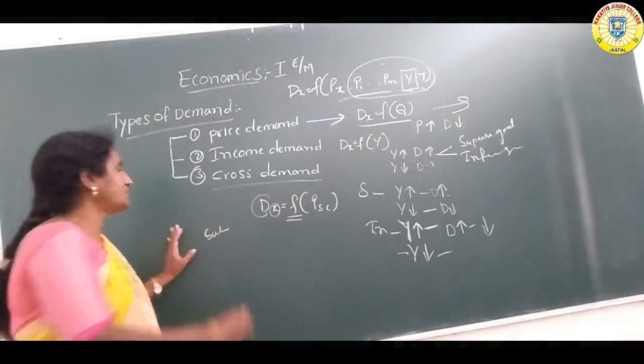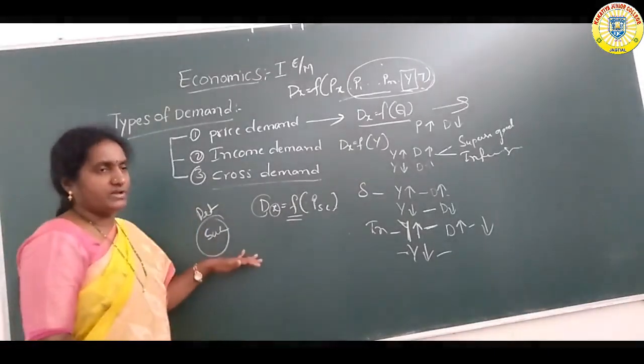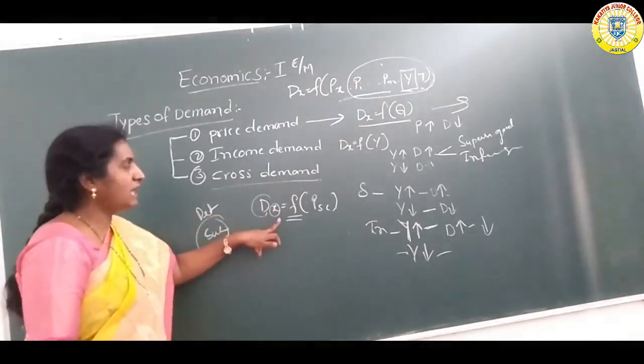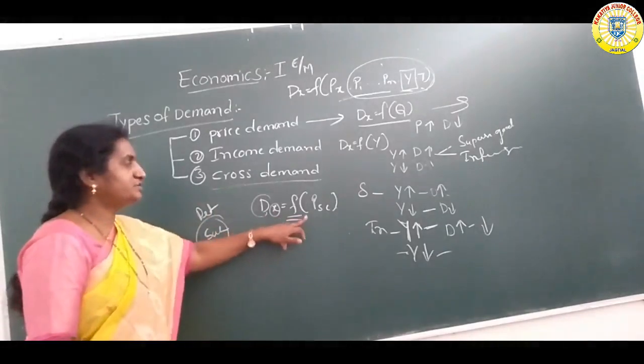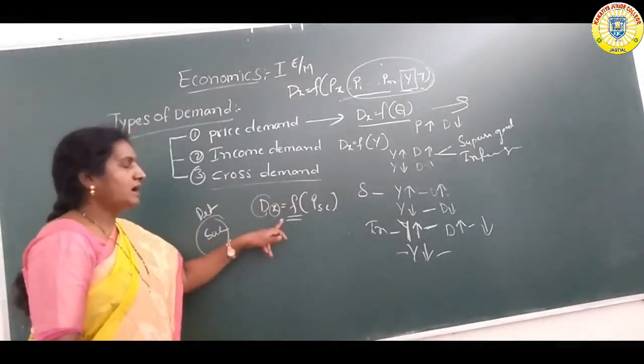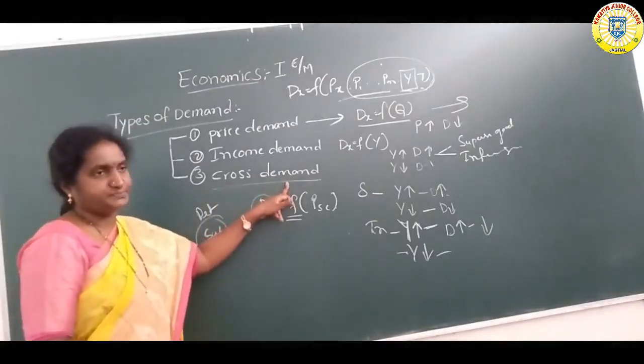Tea or coffee are related goods. So the functional relationship between the price of substitutes and complementaries and the quantity demanded is known as cross demand.